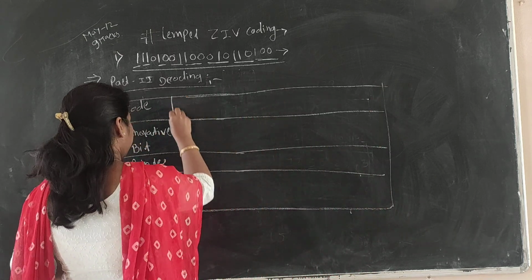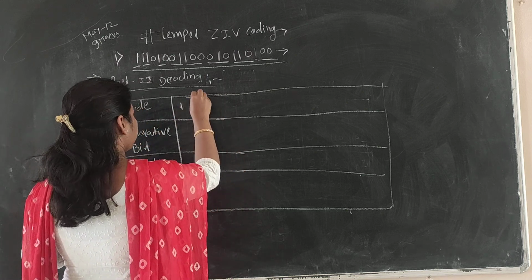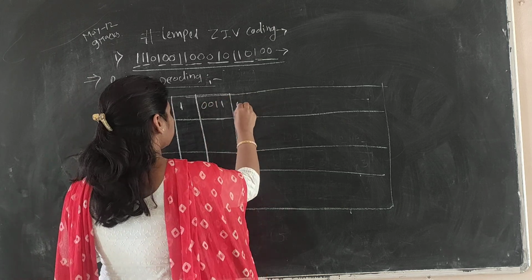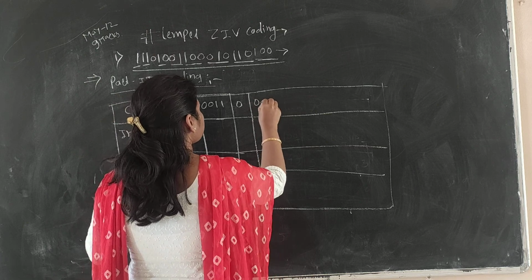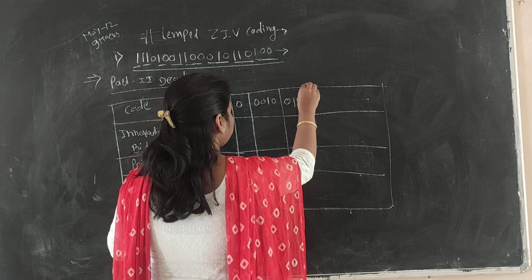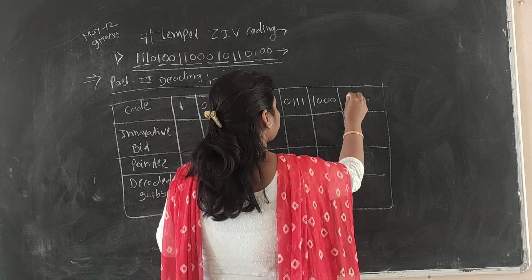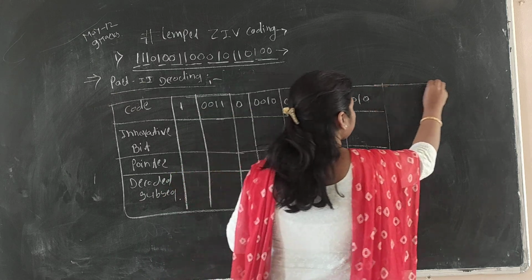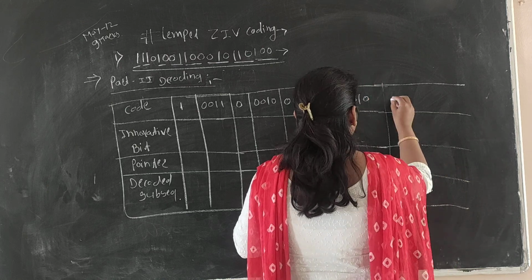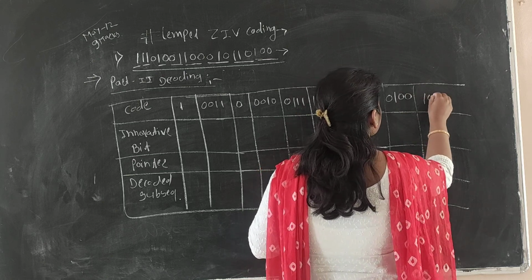So this is the table which shows the encoded code: 1, 0, 0, 1, 1, 0, 0, 0, 1, 0, 0, 1, 1, 1, 1, 0, 0, 0, 1, 0, 1, 0, 1, 0, 1, 0, 0, 1, 0, 0, and 1, 0, 0, 0.